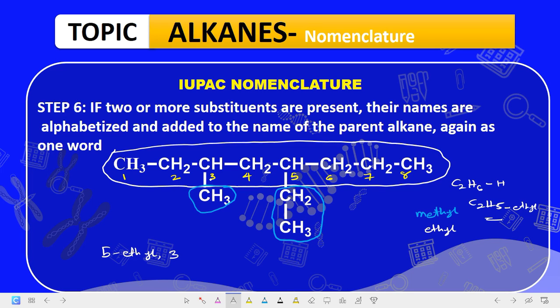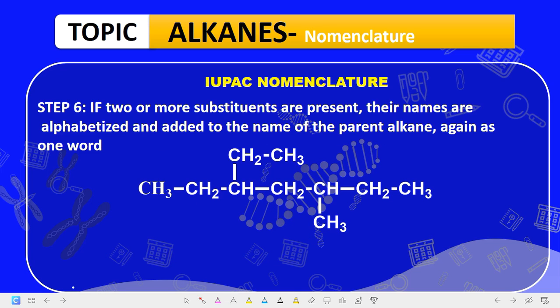Then position number 3 you have methyl, so 3-methyl. And the longest continuous chain is octane. 5-ethyl-3-methyl-octane is the name of that compound, because octane is the longest continuous chain. So that's how to name this compound.